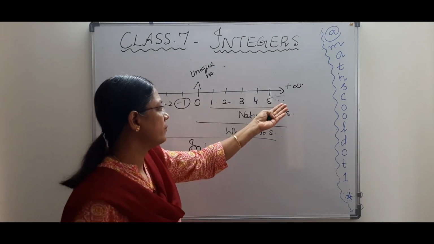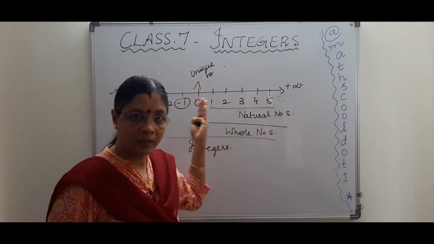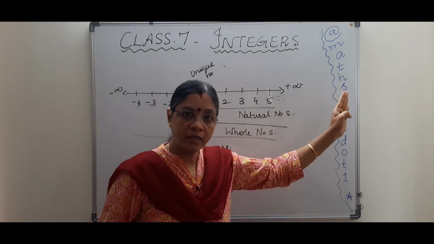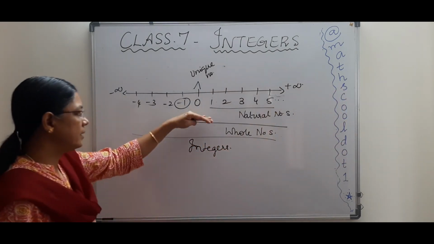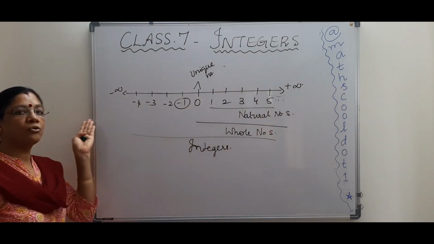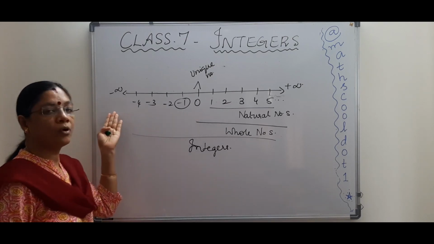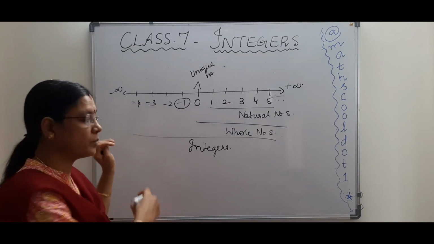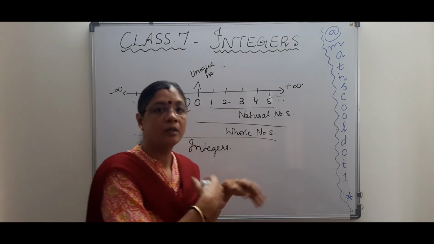When you go towards left the value decreases, right? When you go towards right the value increases. The same here. When you move towards the right the value increases.